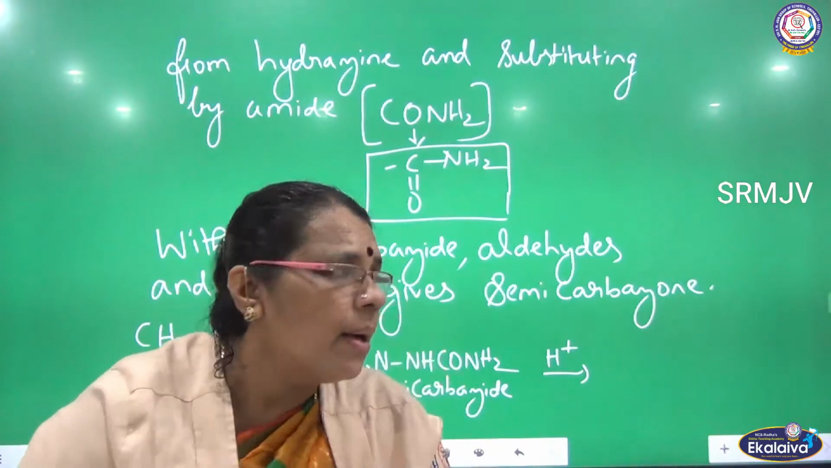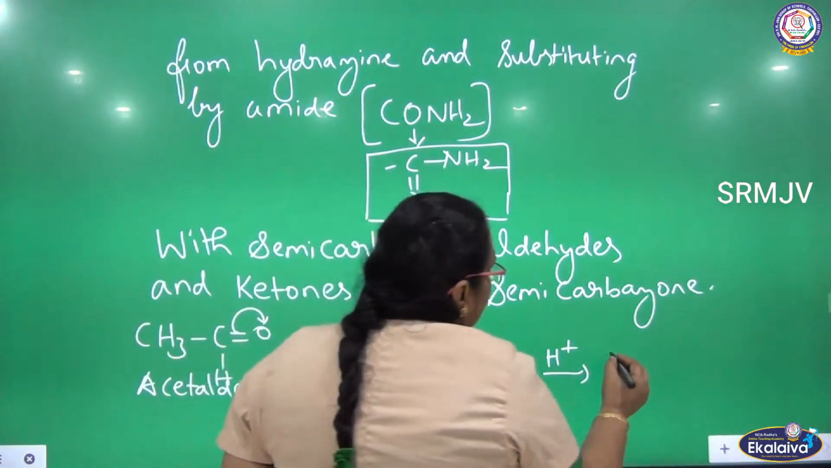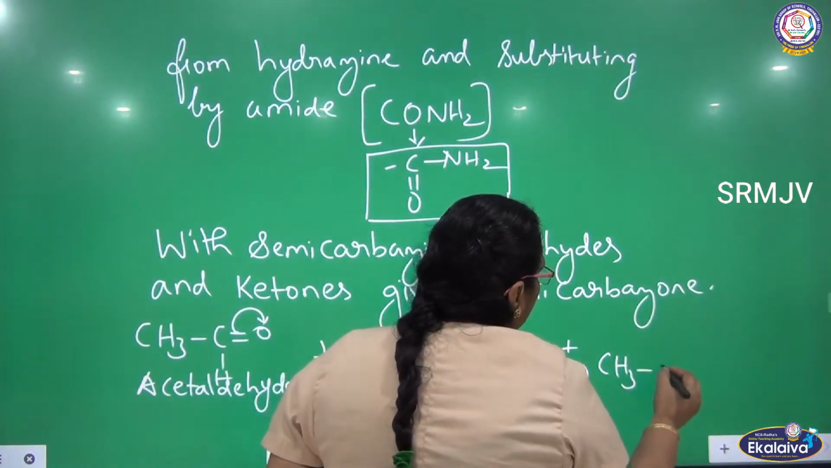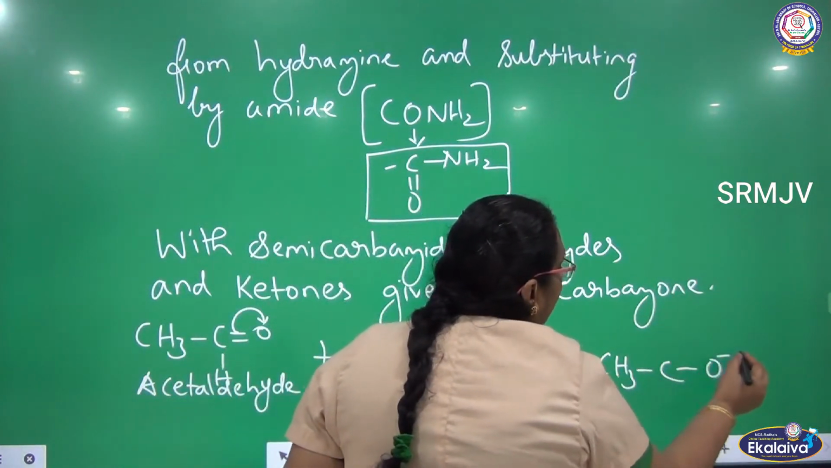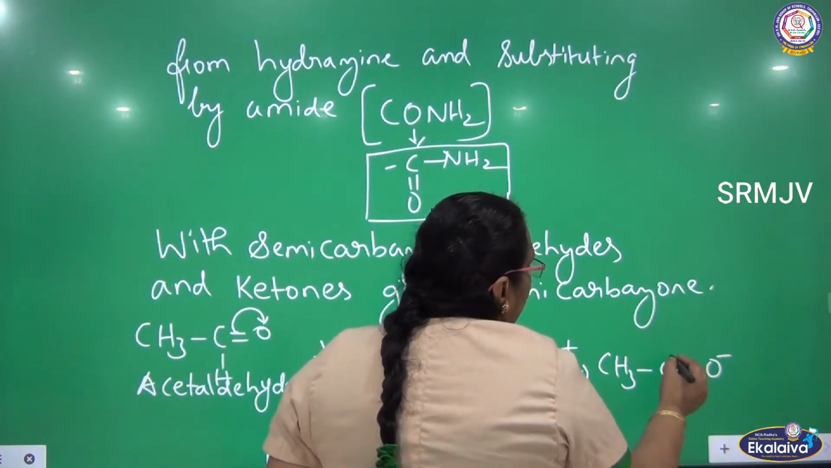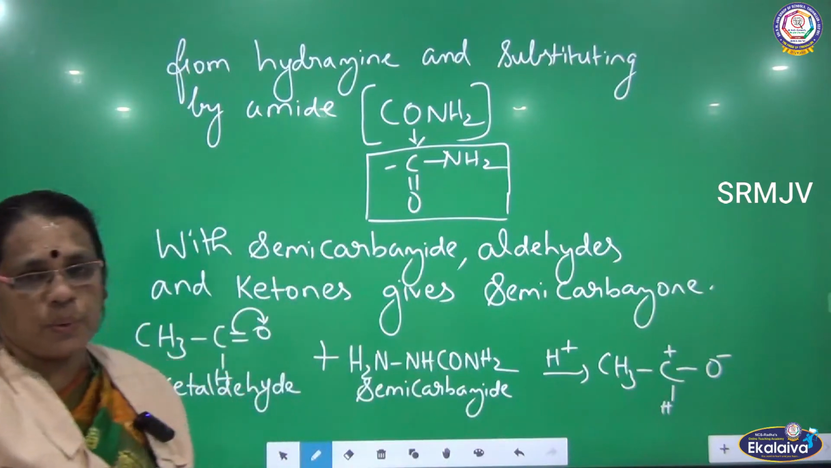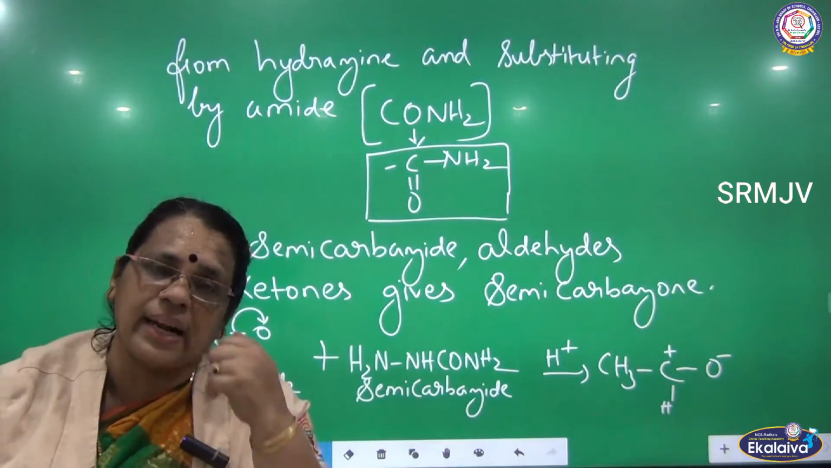So it will have a positive charge. Okay, let me write the reaction now. CH3, carbon. When one of the bonds is shifted towards oxygen, oxygen will be negative. Towards the other side, hydrogen is there. So this carbon is positive. So see the carbon here. It is partially losing the electron pair.